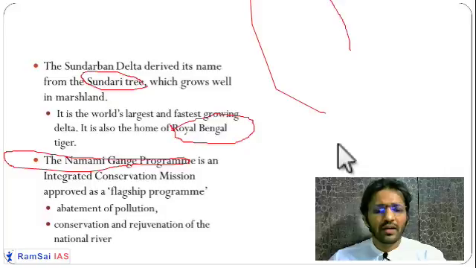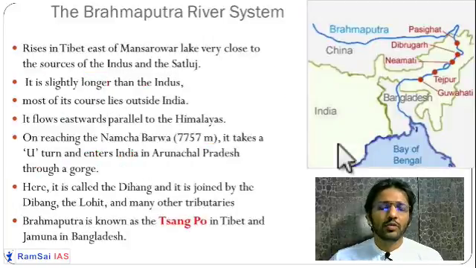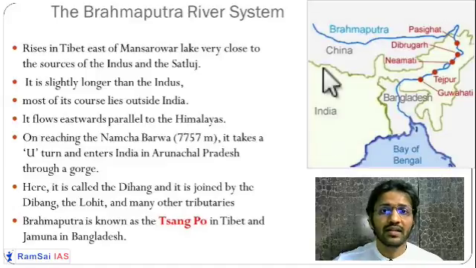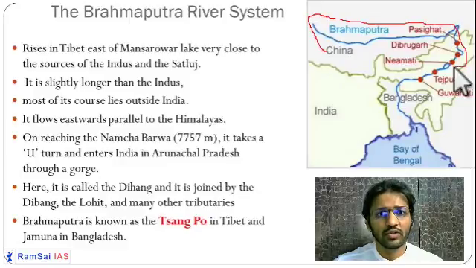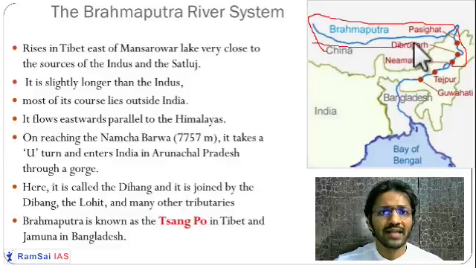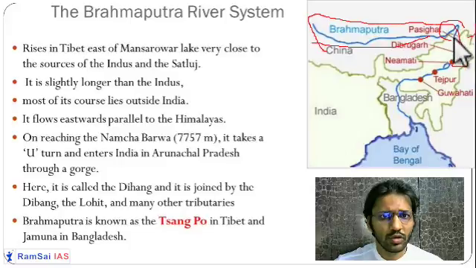Now after Ganga, let us come to the Brahmaputra river system. Brahmaputra is the third largest Himalayan river system. It is originating on the southern face of Kailash, near Mansarovar. Then it is flowing through Tibet parallel to the Himalayas, and at Arunachal Pradesh near Namcha Barwa, it is taking a U-turn.